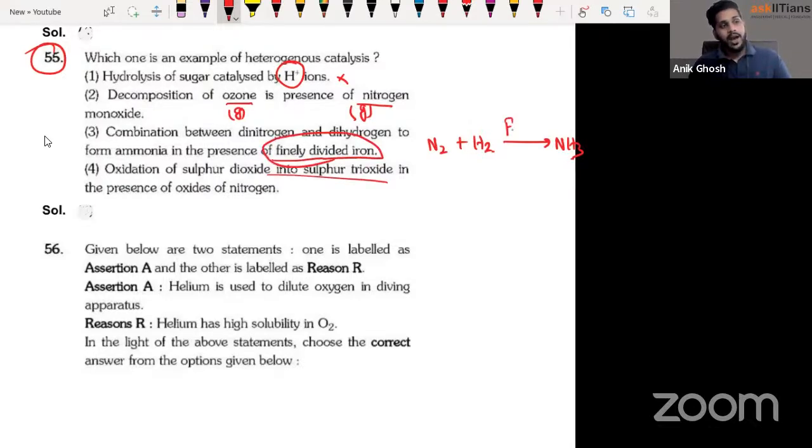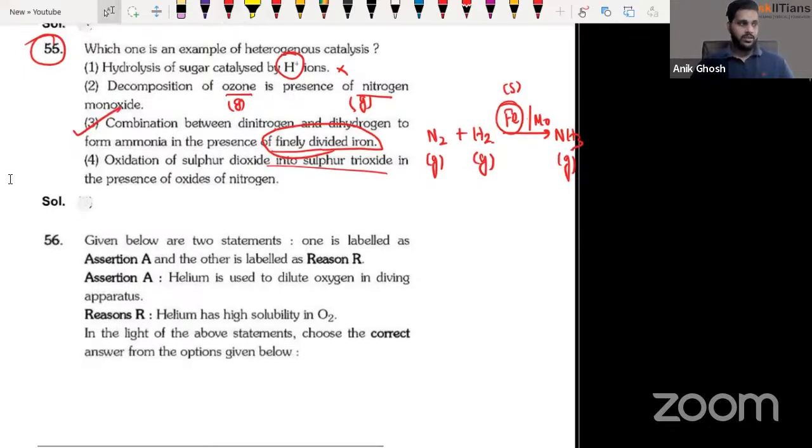You know that, guys, iron is the catalyst over here, which is solid. But the nitrogen is a gas, hydrogen is a gas, and ammonia is a gas. Haber's process was always very, very favorite, isn't it, guys? So iron is solid, so it's a heterogeneous catalyst, right? Over here, I guess you remember molybdenum was also given in Haber's process as a promoter, right? So your answer is going to be option 3 in here.